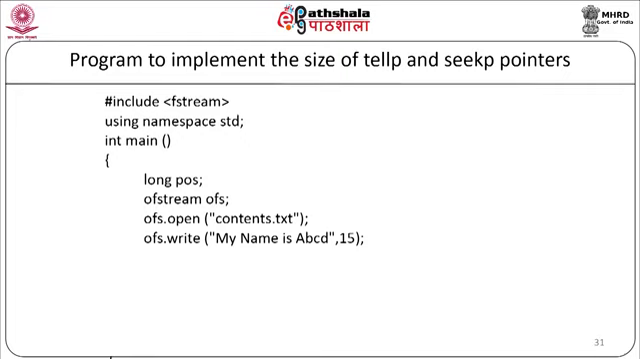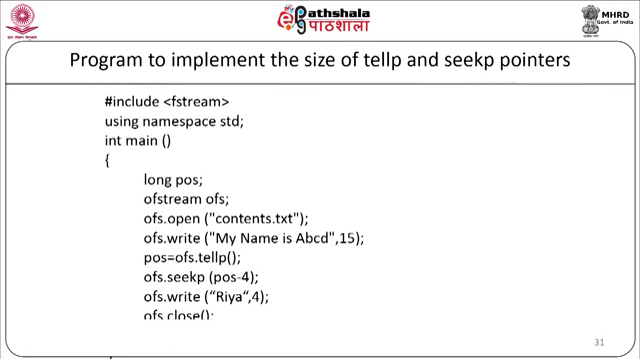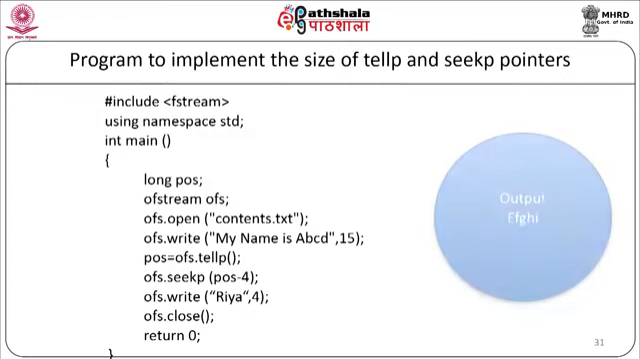Now, in pos we will take the put pointer position as pos is equal to ofs.tellp(). Now, we will move the pointer as ofs.seekp(pos - 4). Now, we will write new data as ofs.write("ria", 4). Now, we will close the file as ofs.close(), return 0, and our program will end. Now, when the program is compiled and executed, it will produce the result: my name is ria.